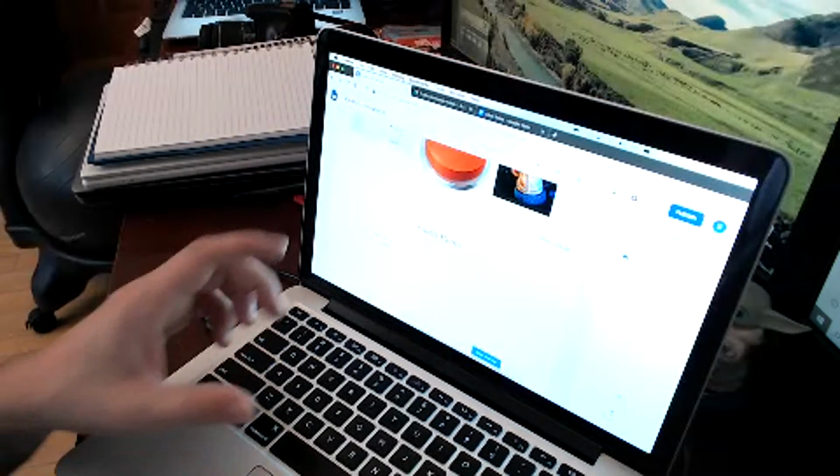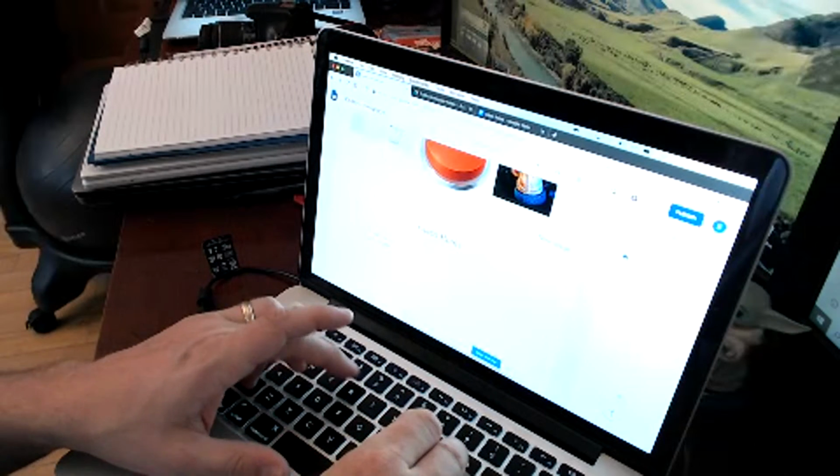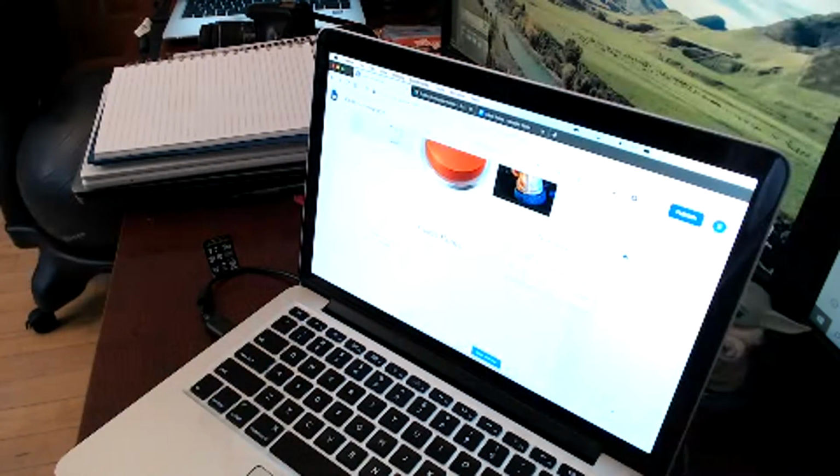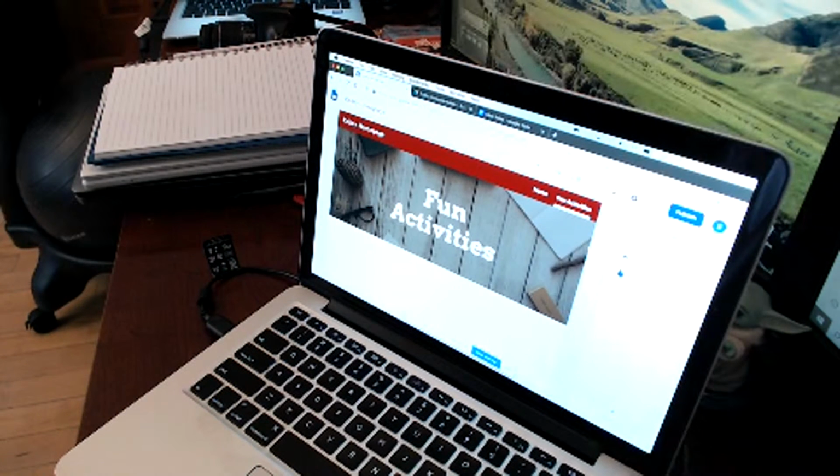If I want to add a new page, it will just go to pages, click right here. So this one's going to be a new page. This is going to be fun activity. So this is a fun activity page, and click done. Here it is. And you notice that it automatically put a link up at the top for fun activities. So as you add pages, they'll just be linked to the top. And here's your home page you were initially on.